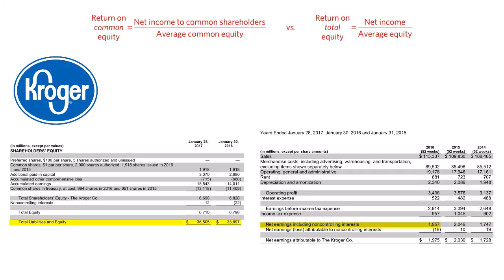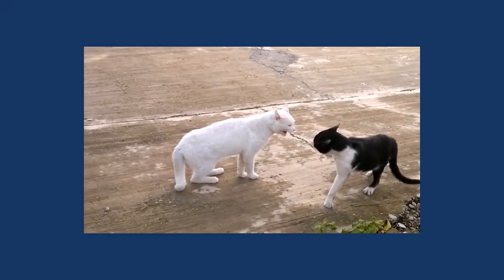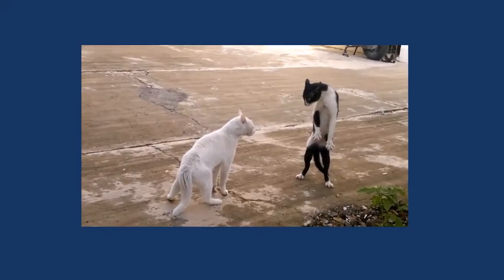When computing return on assets, always use the total company net income. When computing return on equity, use total net income for return on total equity and use net income to common shareholders for return on common equity. This wraps up the video on basic profitability analysis. The next video covers an alternative decomposition of return on equity that does a better job of highlighting the effects of leverage. This will take your financial statement analysis skills from this to this.